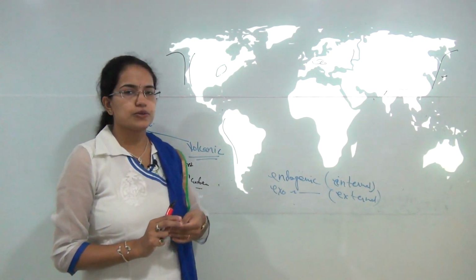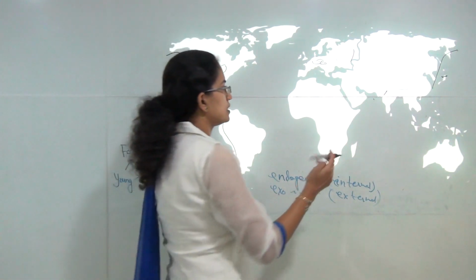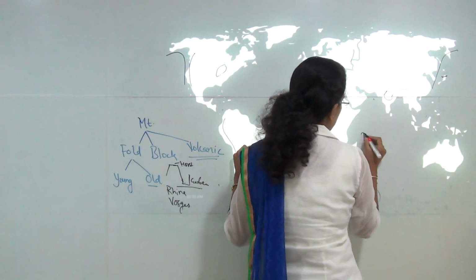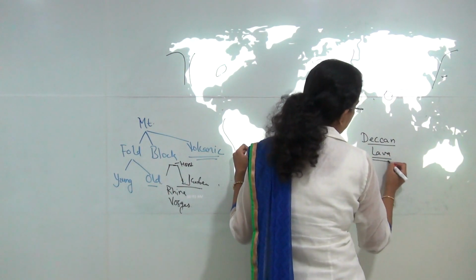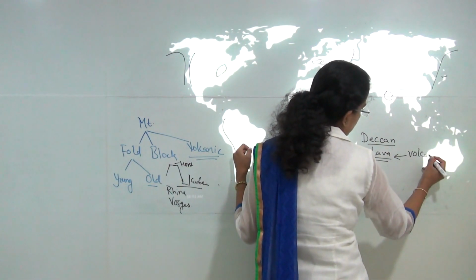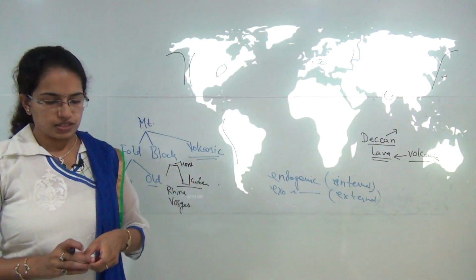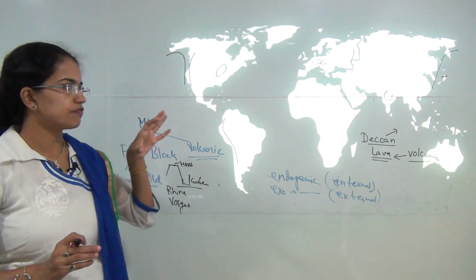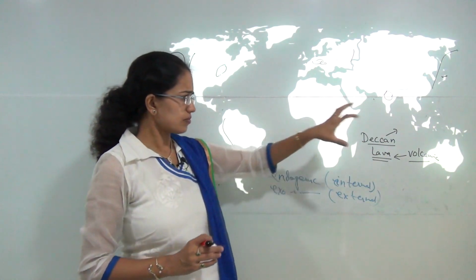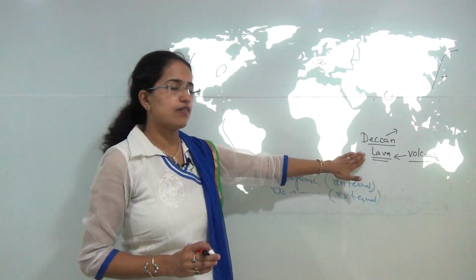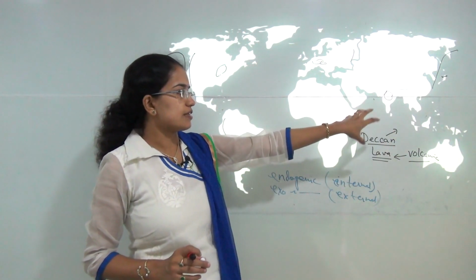Now moving on to plateaus, we understand that in India you have a most familiar plateau, that is the Deccan Plateau. Now these plateaus are mainly formed by lava, and when I say they are formed by lava, I can say they are volcanic in origin. An extension of Deccan Plateau is the Chota Nagpur Plateau in India. Now this Chota Nagpur Plateau is a kind of reserve for numerous minerals like iron, coal and manganese. You have Deccan Plateau, which is again lava based, which is home to numerous minerals. So these are some of the examples that I cite from India.